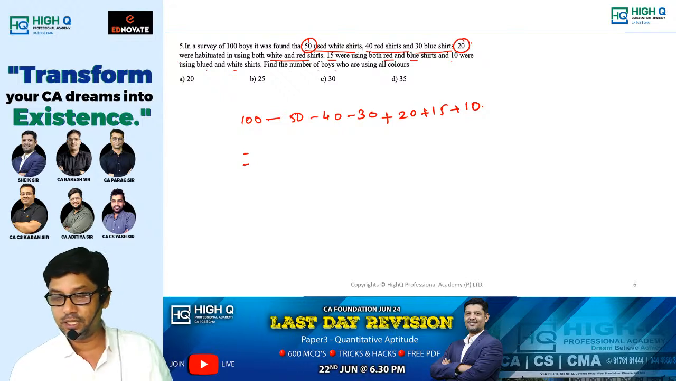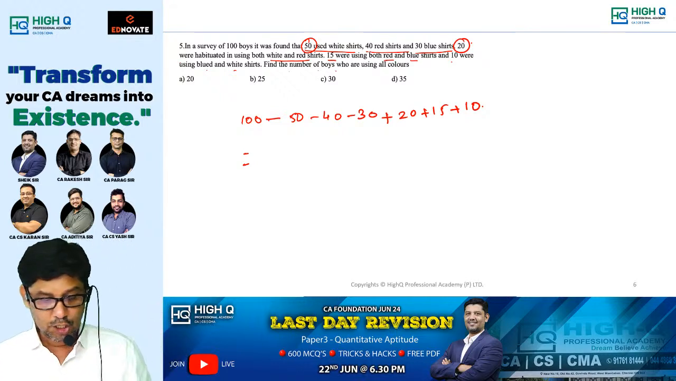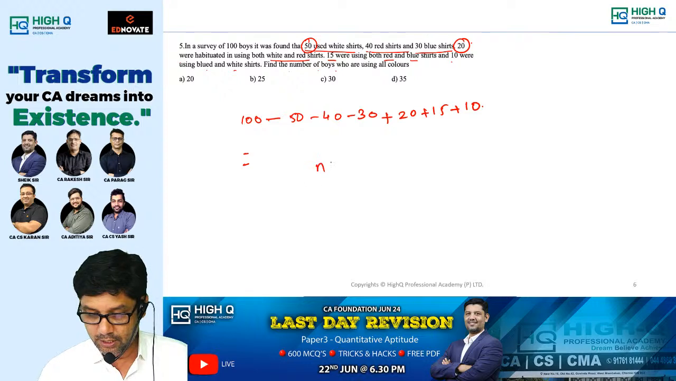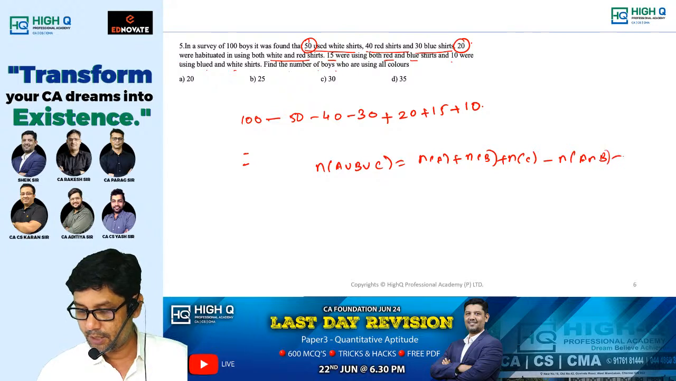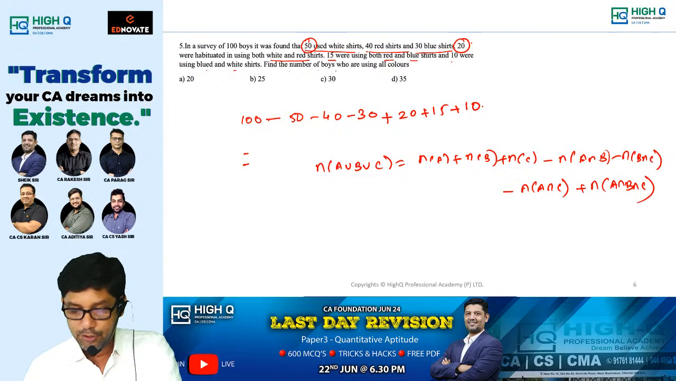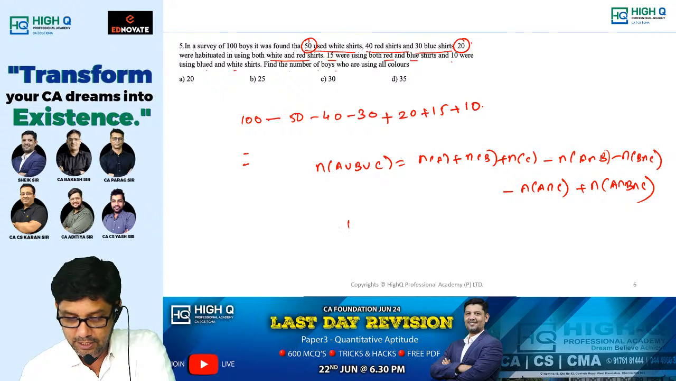Can you give me the answer for this one, my dear? Direct answer. Sir, otherwise what is the formula to be used? Actually, the formula is n of A union B union C equals n of A plus n of B plus n of C, minus n of A intersection B, n of B intersection C, n of A intersection C, plus n of A intersection B intersection C. So n of A union B union C is nothing but 100.